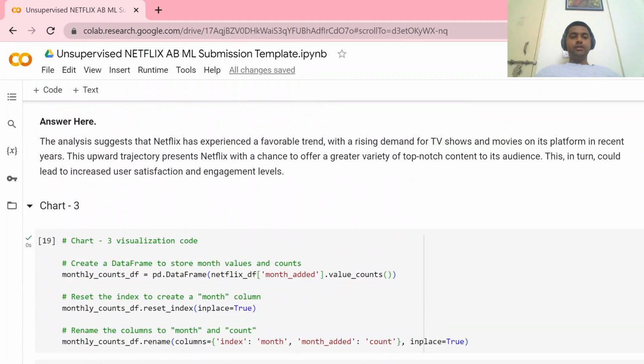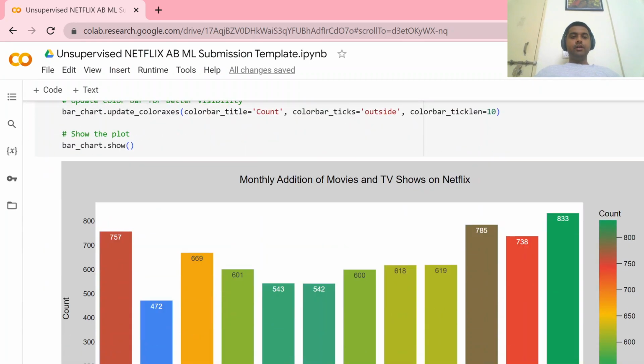In the next, the third chart, monthly addition of movies and TV shows on Netflix. So this is the total monthly addition, in which in the months of October, November, December, and January, the number of additions to the Netflix content is higher. From the second month, from February, it is the lowest.